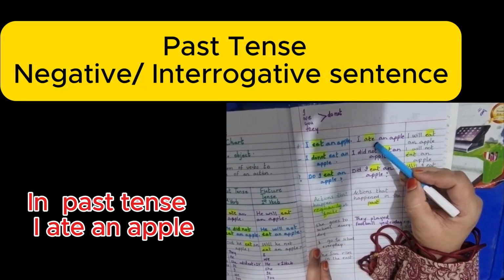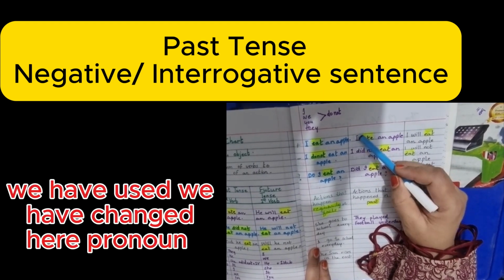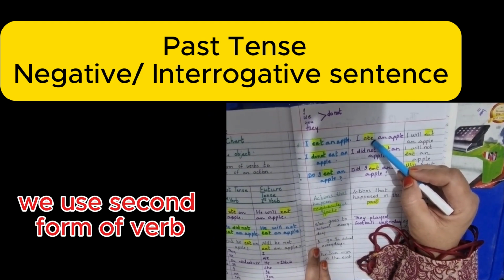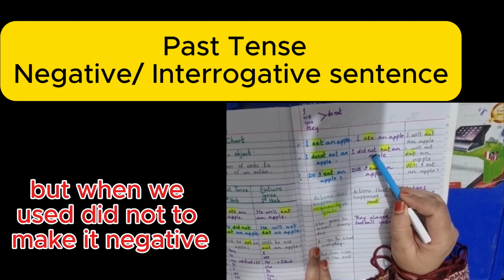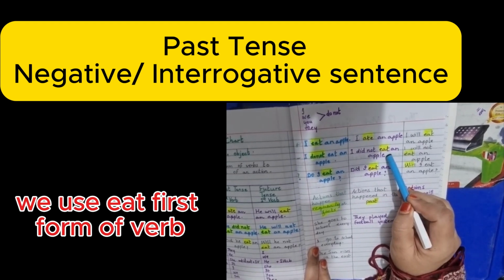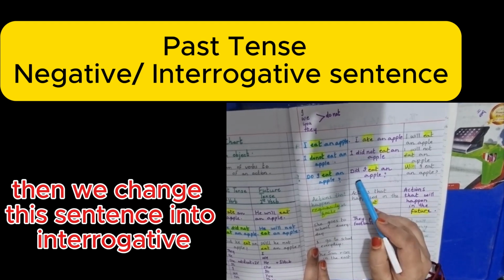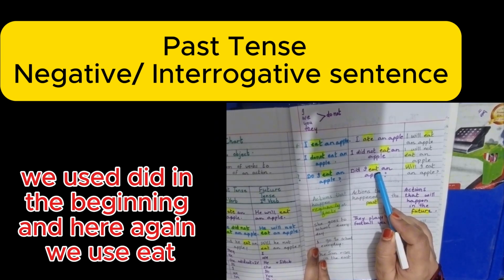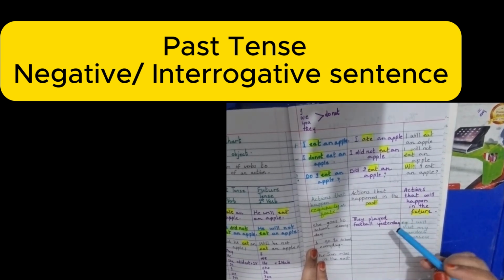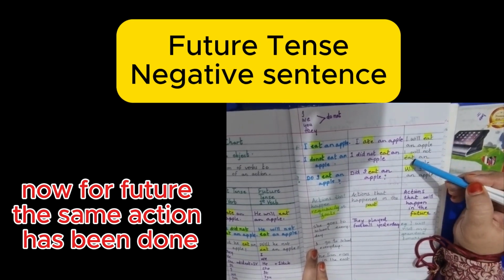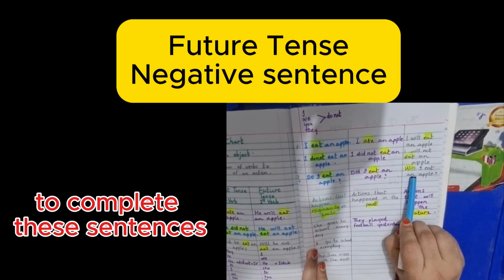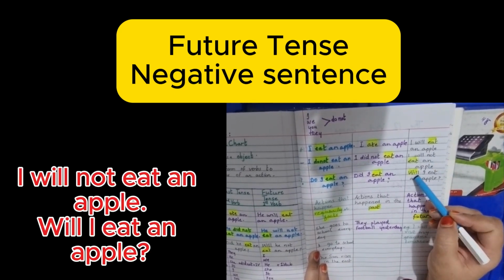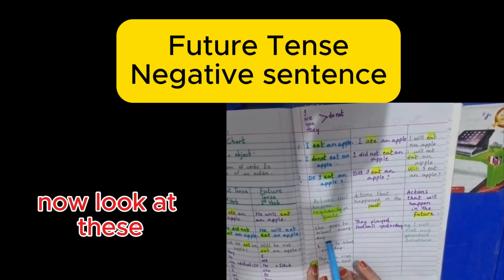Now come to the past tense. Again, here: I ate an apple. We have changed the pronoun, like I, we. We use the second form of verb, but when we use did not to make it negative, we use eat, the first form of verb. When we change this sentence into interrogative, we use did in the beginning, and here again we use eat. Is it clear? Now for future, the same action has been done to complete these sentences. I will eat, I will not eat an apple, will I eat an apple? Is it clear?